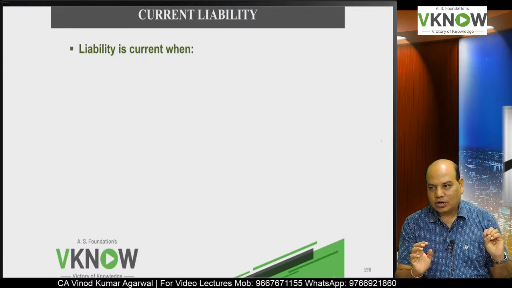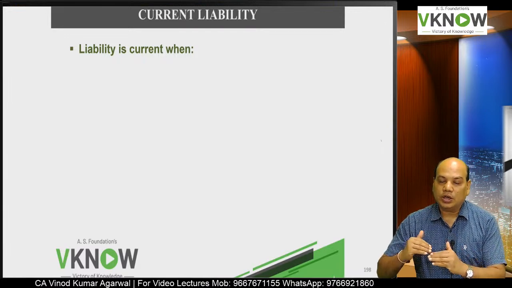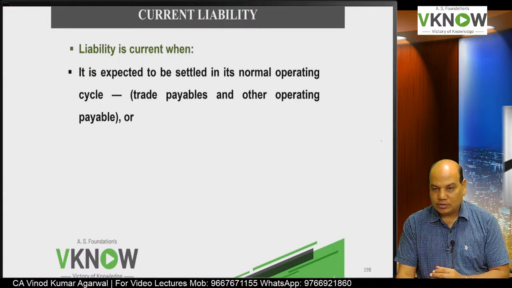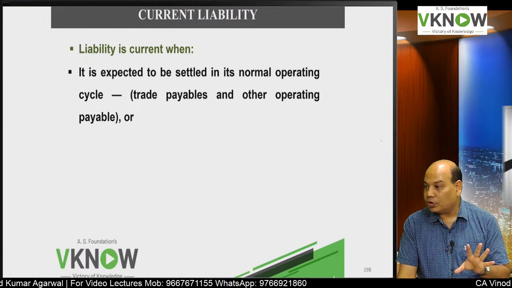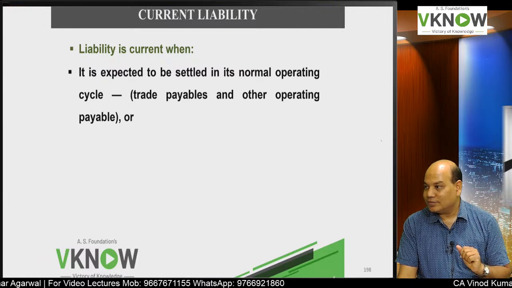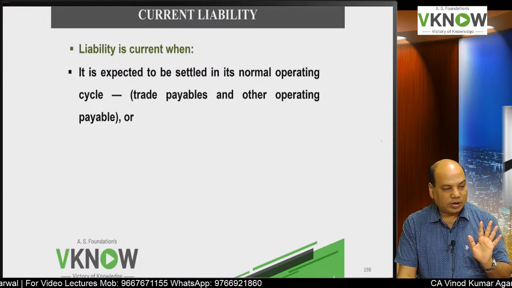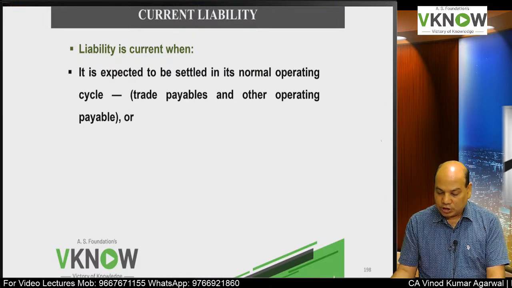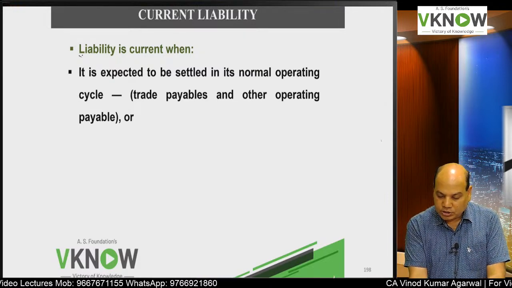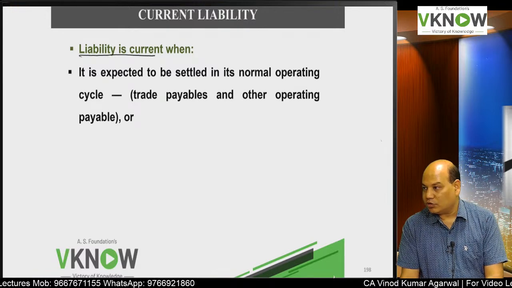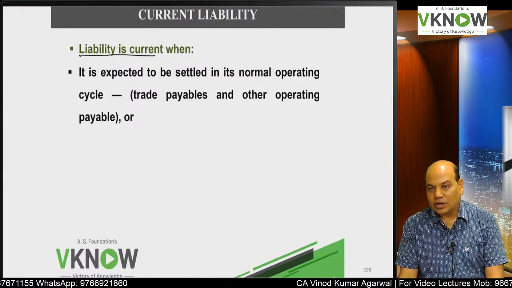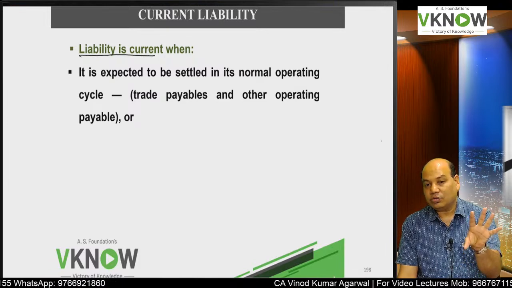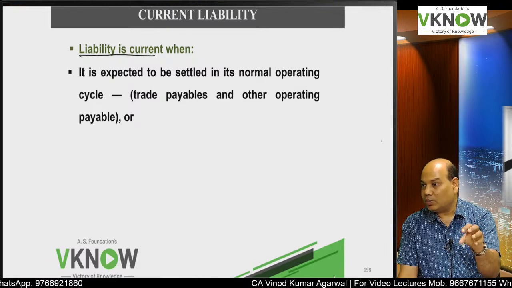There are 4 conditions. If any of the 4 conditions is satisfied, it is a current liability. But if none of the conditions is satisfied, then it is a non-current liability, and companies have to classify it properly, because it will affect their current ratio, liquid ratio, acid test ratio. Is it right? A lot of ratios get affected, and if the current ratio, because of putting a lot of items in current liability, goes down,